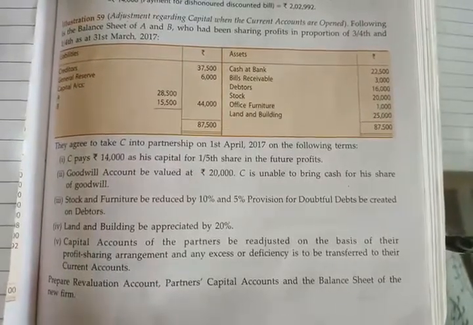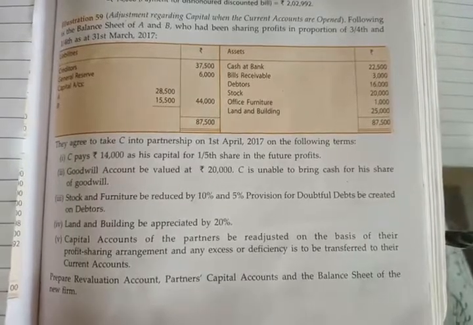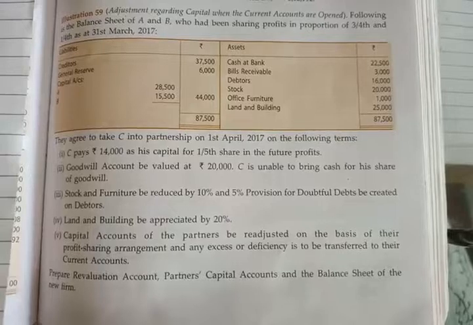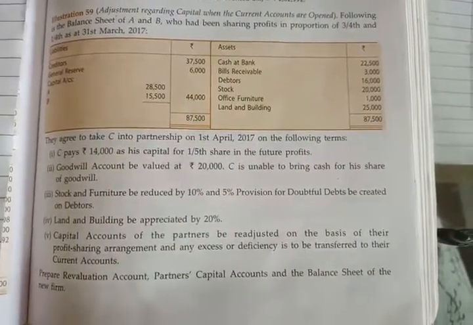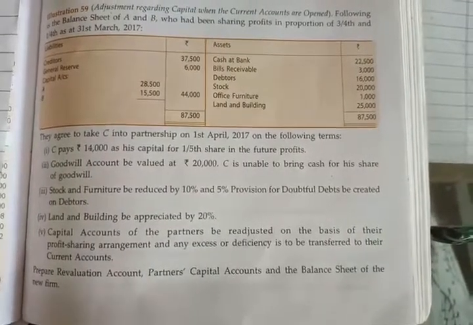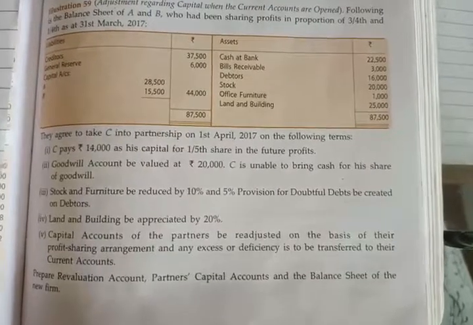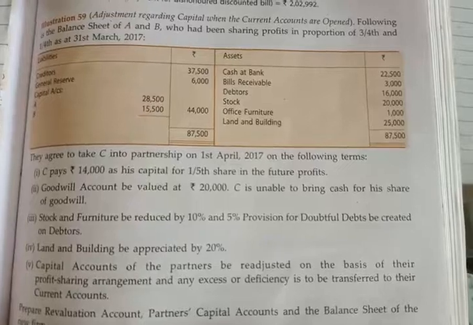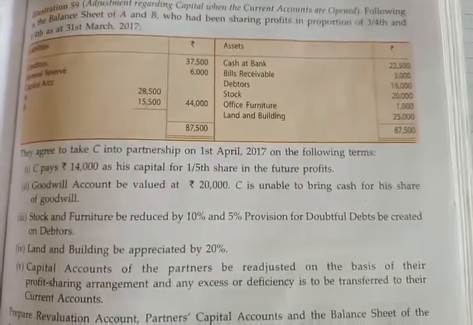Now see this problem. In this problem we will see adjustment regarding capital when the current accounts are open. Means in this problem we will make adjustment of capital with the help of current account. A and B are partners, their balance sheet is given and their profit sharing ratio is 3/4 and 1/4. Their balance sheet is given.